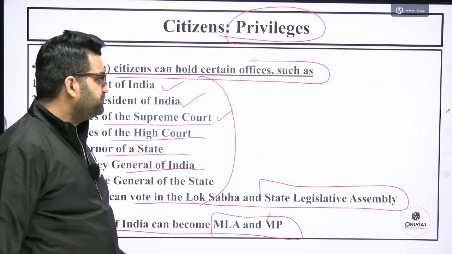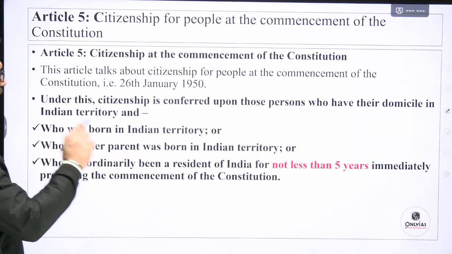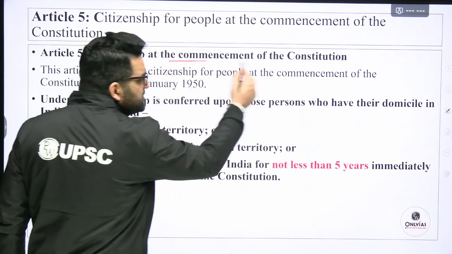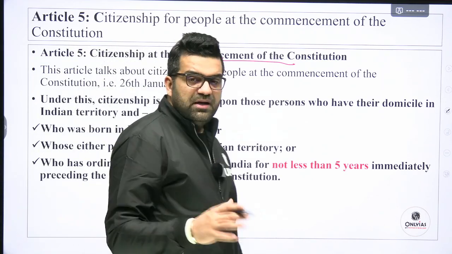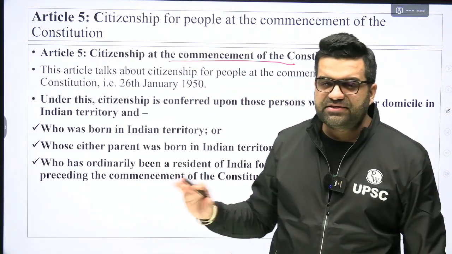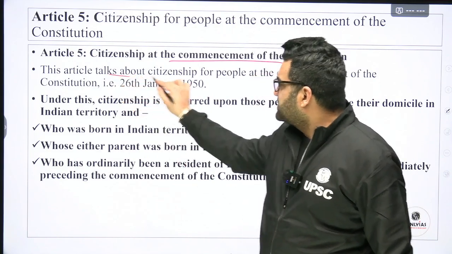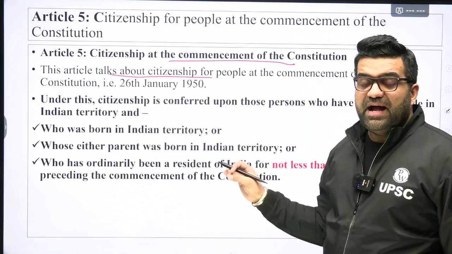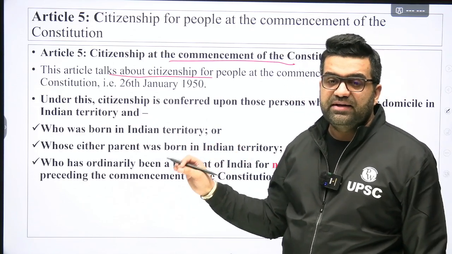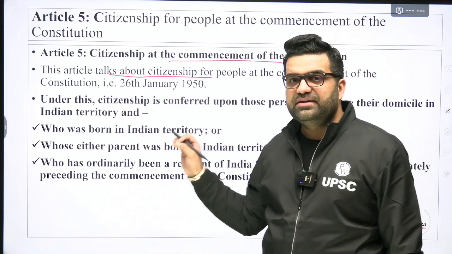Moving further, Article 5, Citizenship at the commencement of the Constitution. Now tighten your belts so that we can get a hold of them once and for all. The article talks about citizenship for the people at the commencement, at the very start of the Constitution, that is 26th of January 1950.